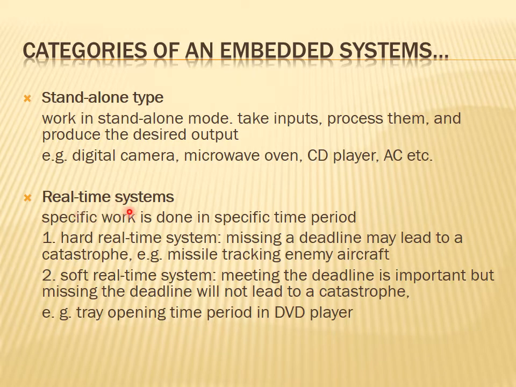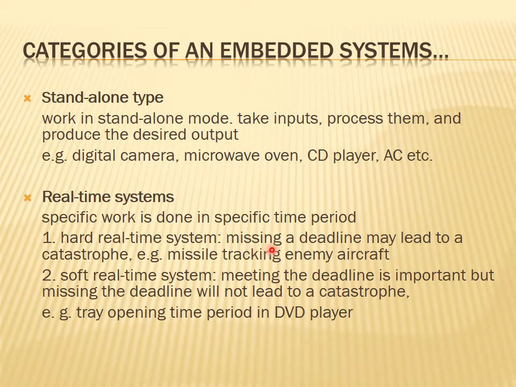Okay. The second type is the real-time system. In the case of a real-time system, the specific work is done in a specific time period. This is very important. So time is a very important factor in real-time systems. Looking into the time, there are again two categories: one is the hard real-time system and the other is the soft real-time system.